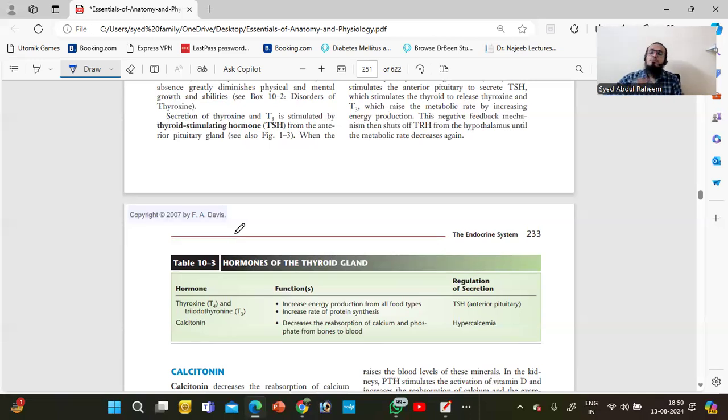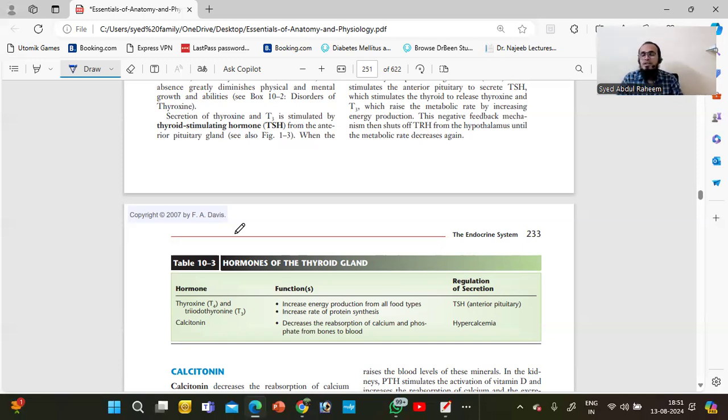From the bloodstream to the cell, we need T3, T4 to take the energy from the substance. Okay, this is very important. Then protein synthesis is also important. So both are dependent on T3 and T4. It is also released by TSH, thyroid stimulating hormone.